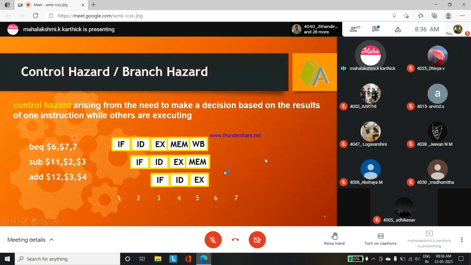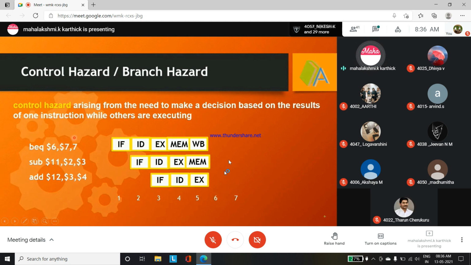So first we have to understand what control hazards are. From the word itself we can understand these hazards occur in a pipelining concept due to branch instructions, so it's also called a branch hazard. What is the definition of control hazard? It arises from the need to make a decision. Suppose we are passing a branch equal or branch not equal instruction, where we have to understand whether the branch is taken or not. We have to take some decisions based on the result of one instruction while others are executing. That time this control hazard will come.